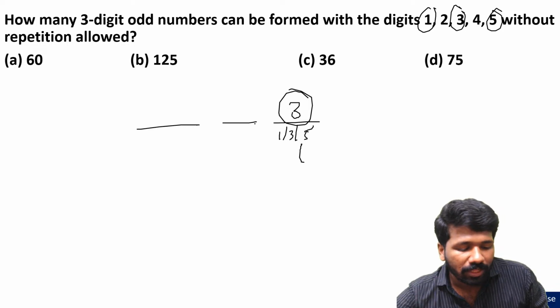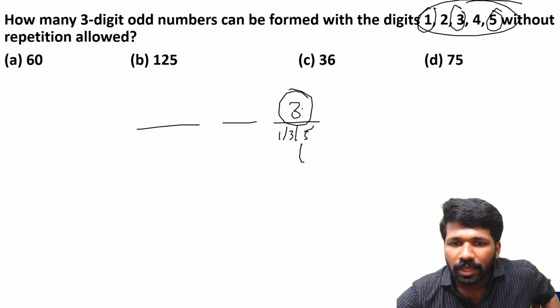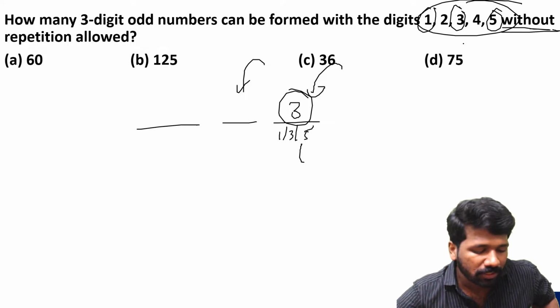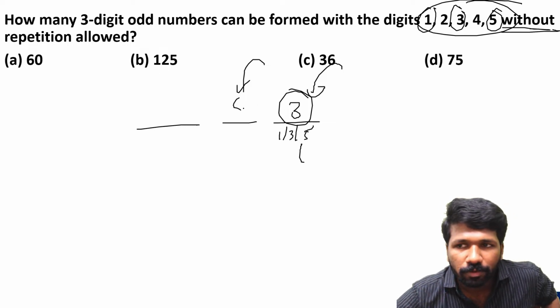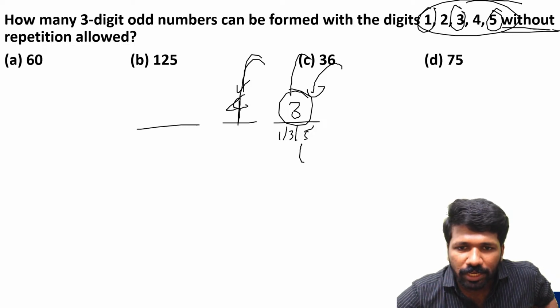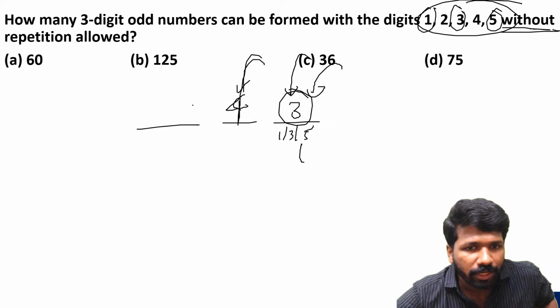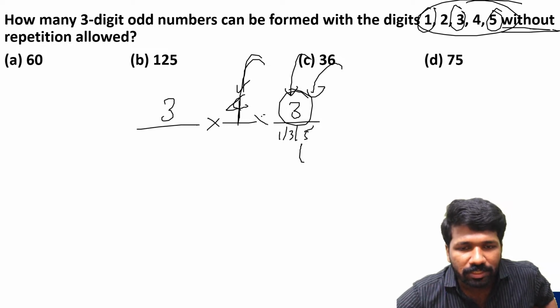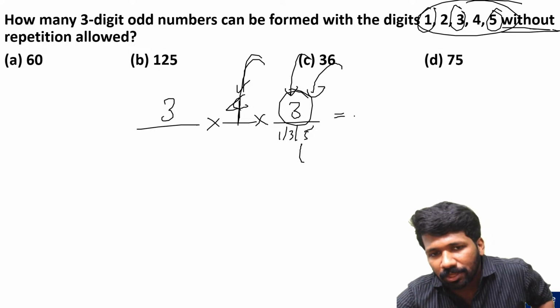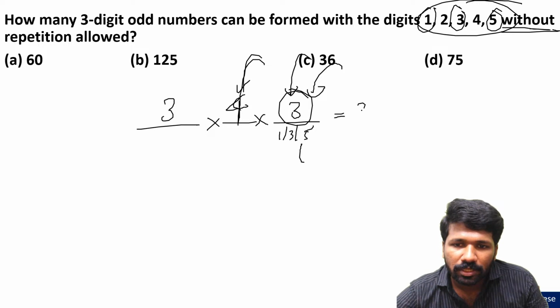Odd number, unit digit should be odd. Remaining digits can be anything, but here 1, 2, 3, 4, 5 only. The digit already used here cannot be used here because it is the without repetition case. So of 5 digits, 4 remain. Now 2 digits are already used, so here only 3 digits remain. So 3 into 4 into 3 will be the answer, that is 36.